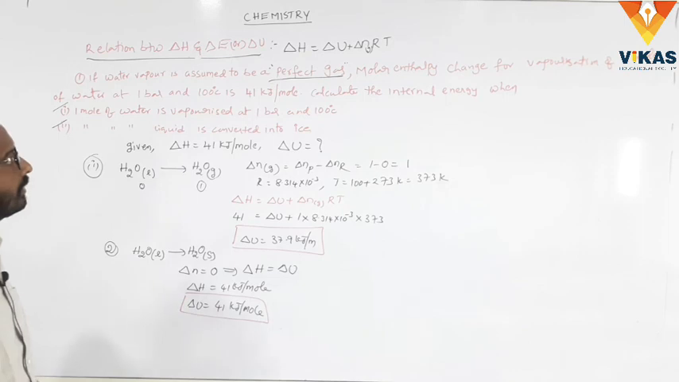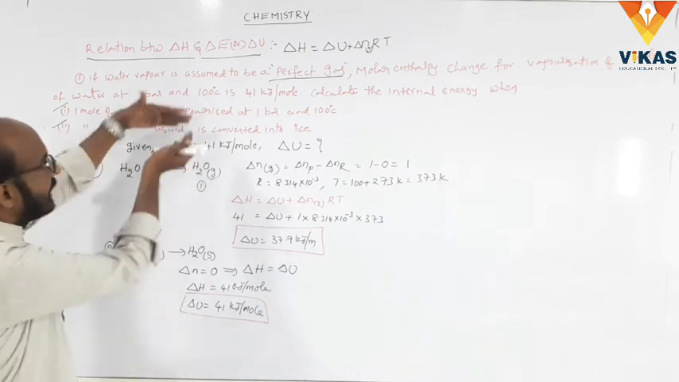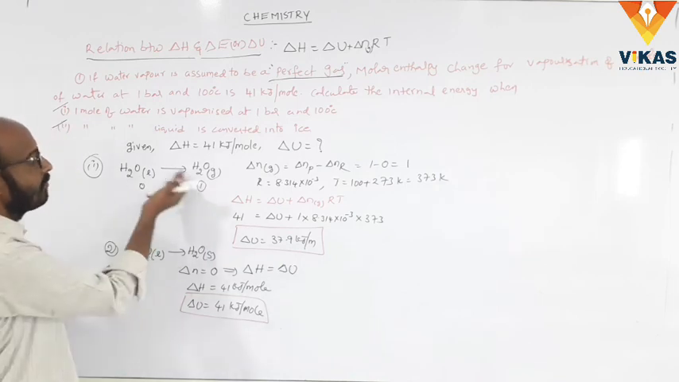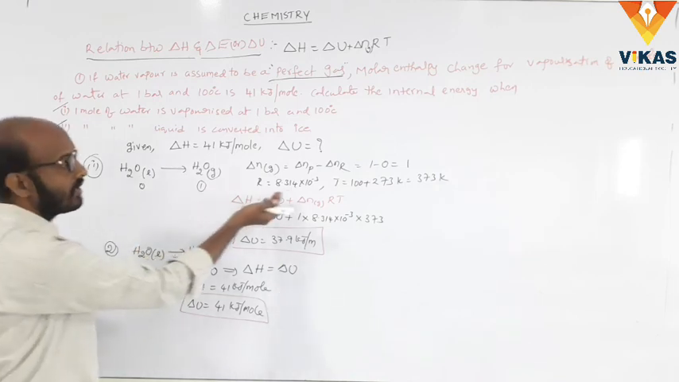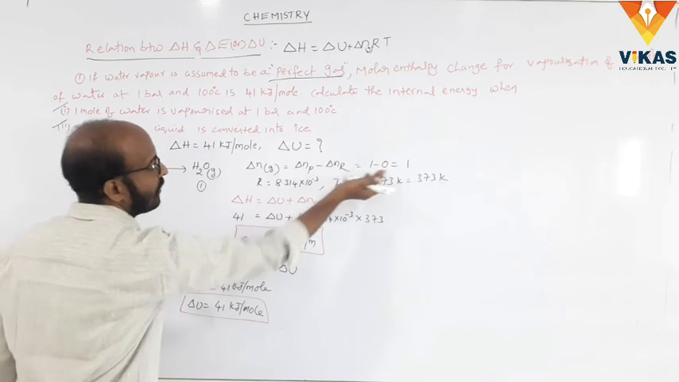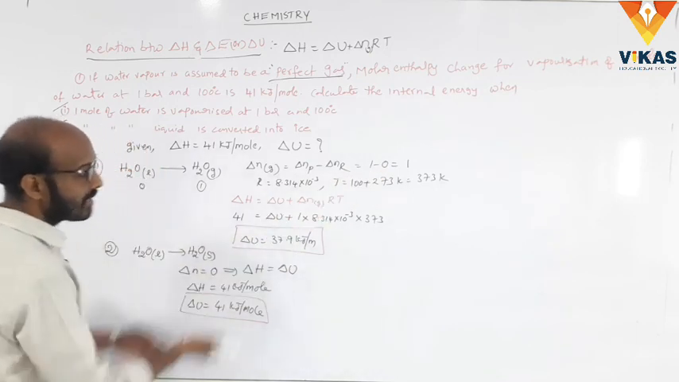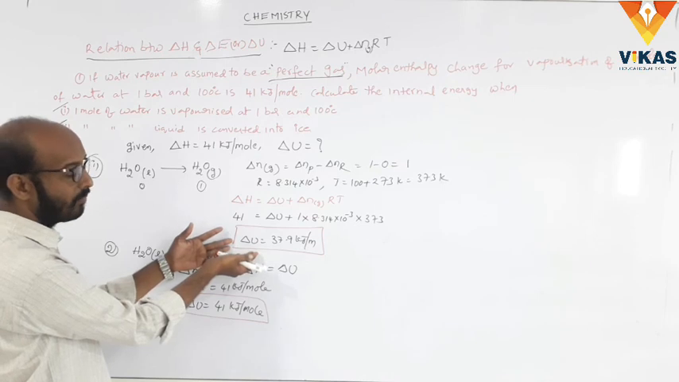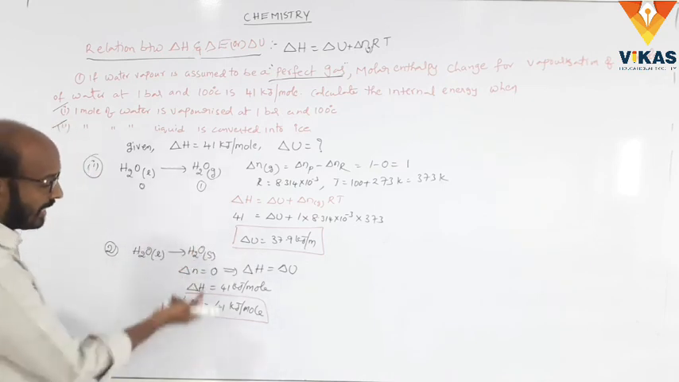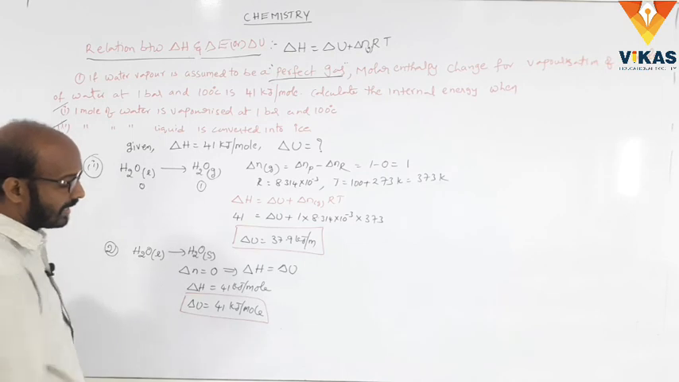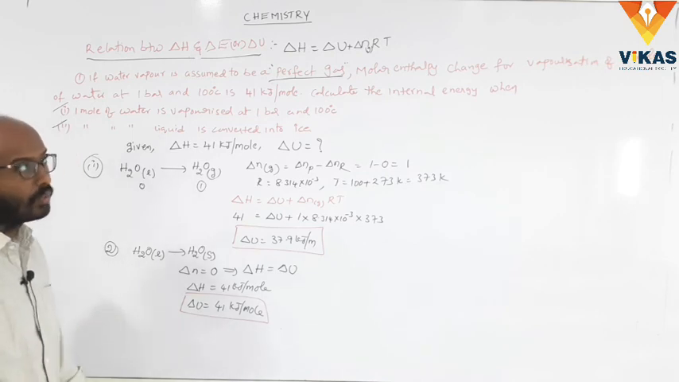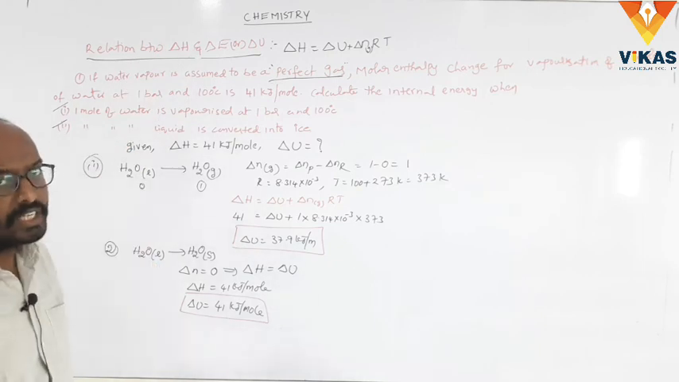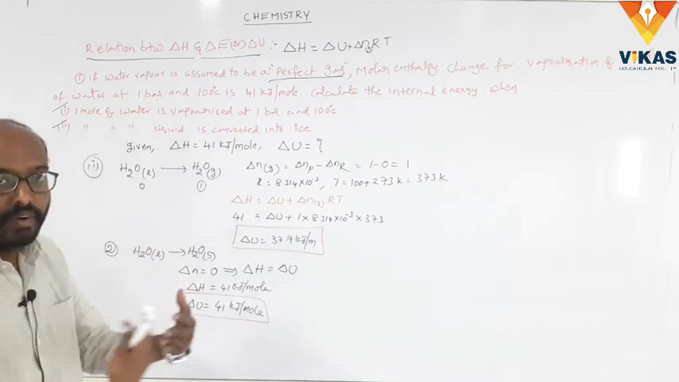Clear? So the relation between delta H and delta U applies only to gaseous molecules. In the first case, there is one gas molecule, so we find delta n equal to 1, R and T are known, substitute the values, and we get delta U, the internal energy, as 37.9. In the other case there is no gaseous molecule, so delta n is equal to 0, and finally we get delta U as 41 kilojoules per mole. This is today's class: the relation between delta H and delta U, and cases 1, 2, 3.